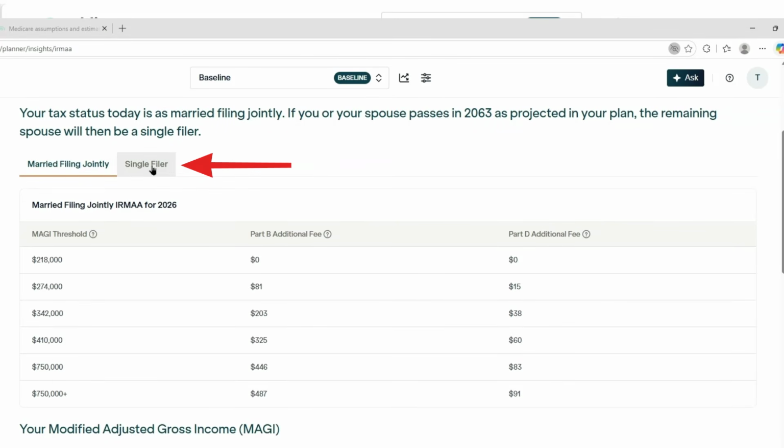Then it's just as easy as clicking on the single filer thresholds. You can see if you hit the $109,000 mark, you also have no Part B additional fees or Part D additional fees. However, if you reach the $137,000 income tier for MAGI, you will have to pay $81 in additional Part B fees and Part D as well, and so forth and so on. So when you're thinking about drawing income from your investments, doing Roth conversions, working, remember all that adds up, and those can trigger your IRMAA thresholds.